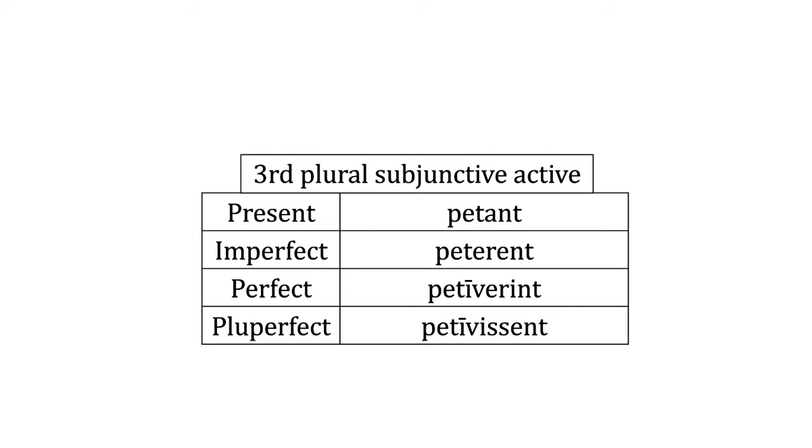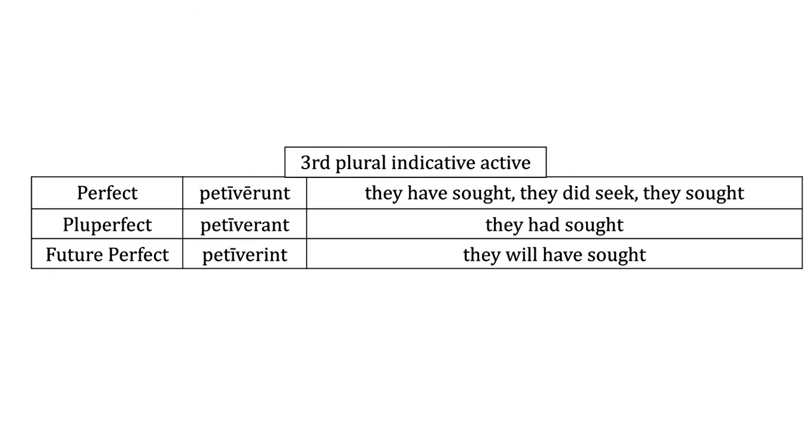So it would be petam, petas, petat, petamus, and then petant, right? And that's no macron because of the NT. Remember how to form the imperfect subjunctive? You take the second principal part, which is the infinitive right here, and then you add the personal endings on, including NT.